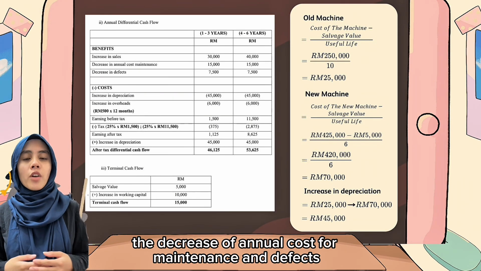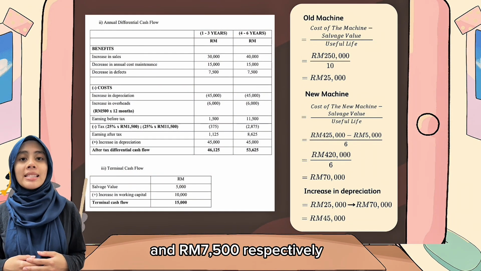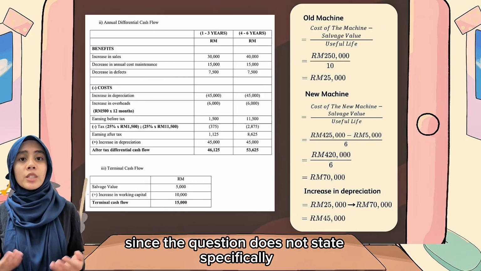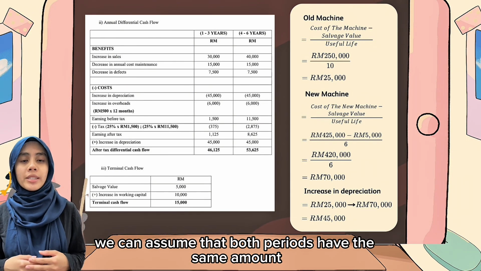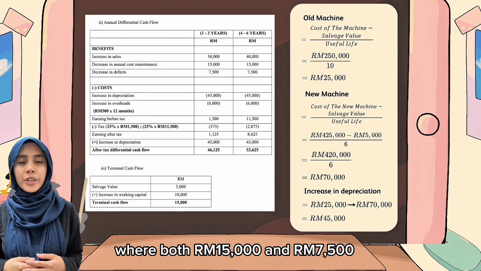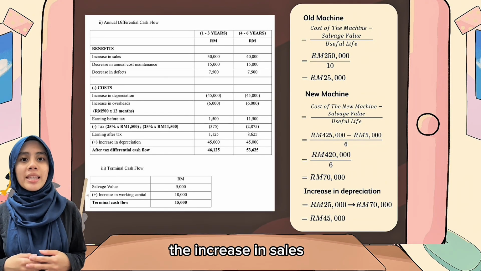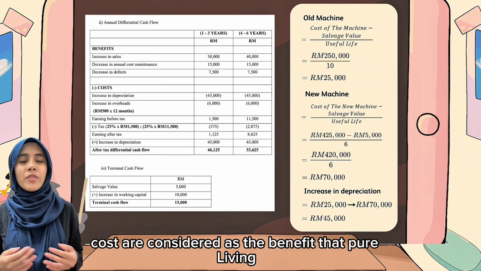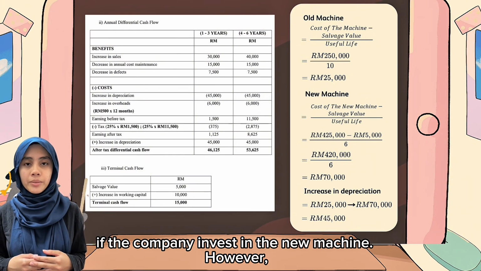Moreover, the decrease of annual costs for maintenance and defects are RM 15,000 and RM 7,500 respectively. Since the question does not state specifically how many years the costs are reduced, we can assume that both periods have the same amount, where both RM 15,000 and RM 7,500 are in the first 3 years and the next 3 years as well. The increase in sales and the reduction of annual maintenance and defects costs are considered as the benefit that Pure Living Berhad may obtain if the company invests in the new machine.